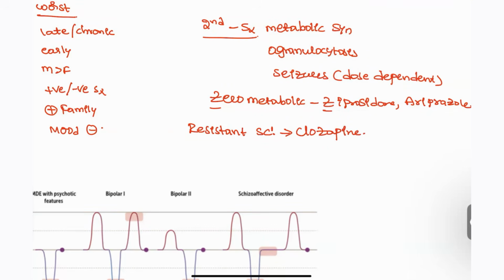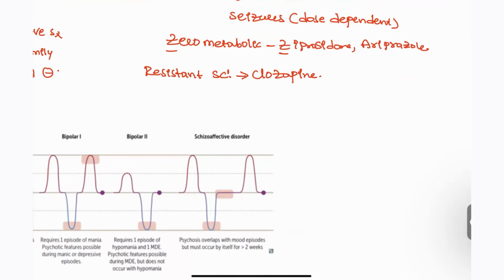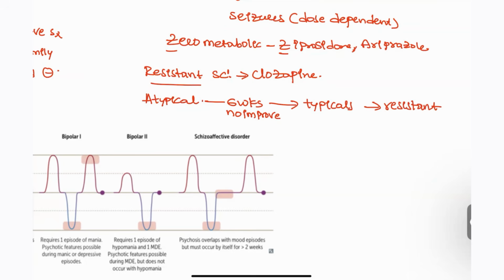And also, if the patient is suffering from schizophrenia, how is the treatment protocol given, guys? First, we are going to start the patient on the atypical only. After 6 weeks, if there is no improvement, then you have to start the patient on the typicals. And if it is resistant to treatment, then this is the drug of choice for resistant patients.